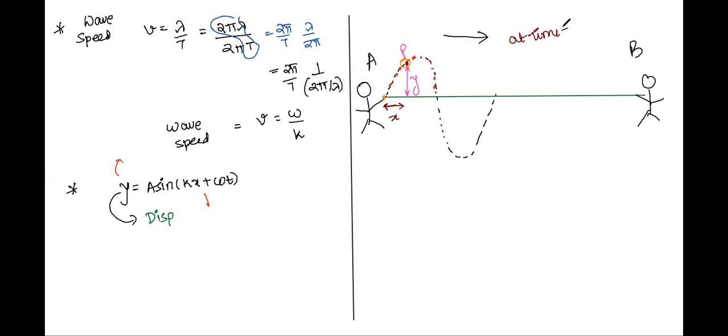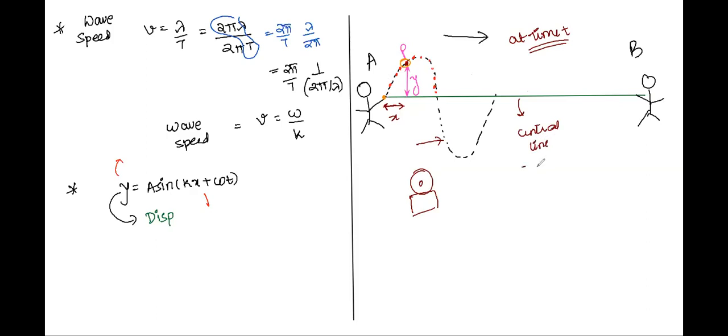So let's say I was standing here as a cameraman. I took the photograph of this wave traveling. At that time t, when I saw the wave moving in the forward direction, for this point I saw it is vertically above this central line, which is also called the line of zero disturbance.